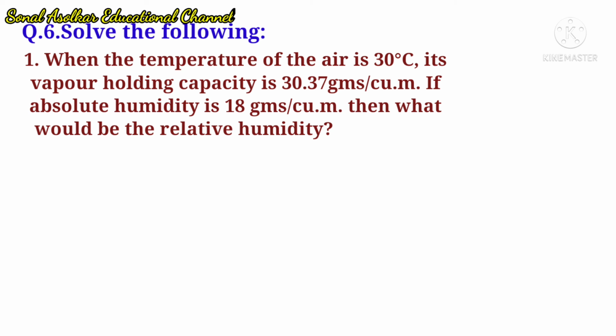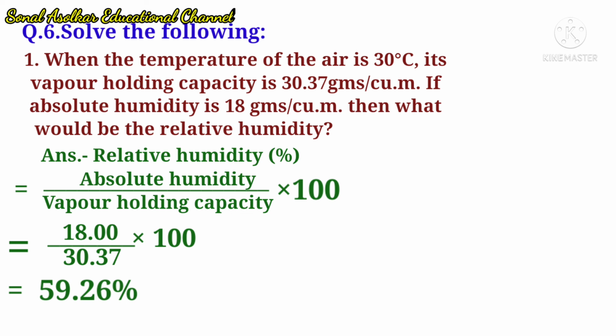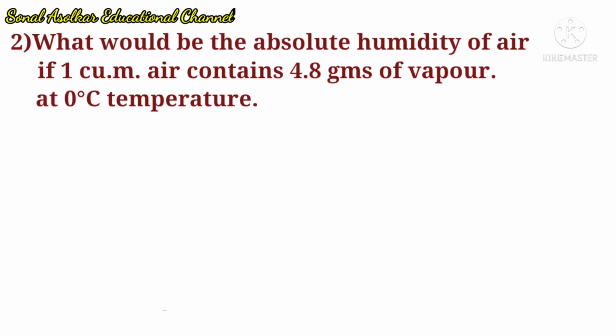When the temperature of the air is 30 degrees Celsius, its vapor holding capacity is 30.37 gram per cubic meter. If absolute humidity is 18 gram per cubic meter, then what will be the relative humidity? Answer, relative humidity is equal to absolute humidity upon vapor holding capacity into 100 is equal to 18 upon 30.37 into 100 is equal to 59.26%.